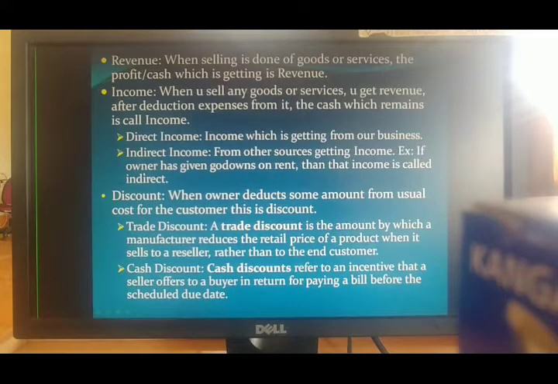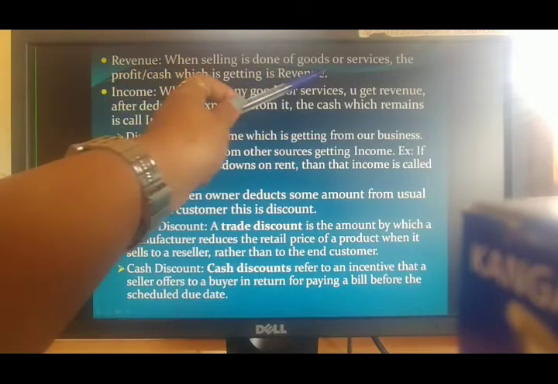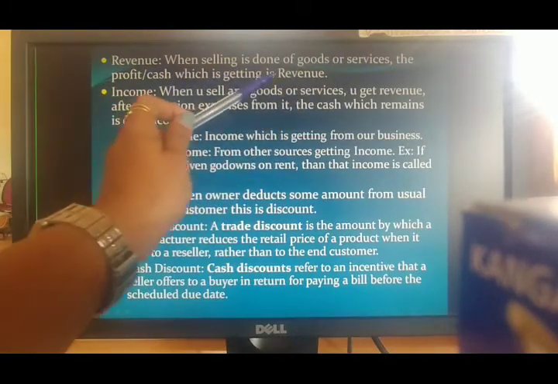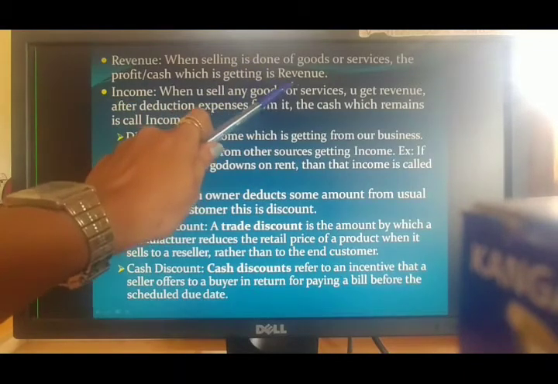The next terms used in accounting. The first one is revenue. Revenue means, when selling is done of goods or services, the cash which you get is revenue. Whatever the business person, the owner, sells to his customers, whatever he is getting in return, any goods or any cash, that is called revenue.